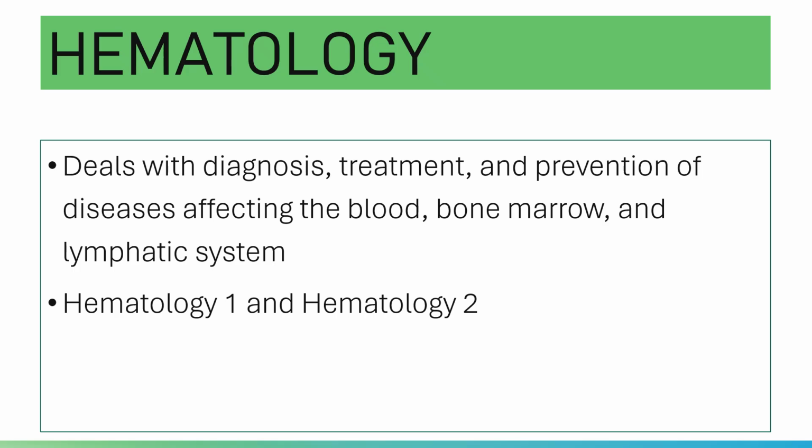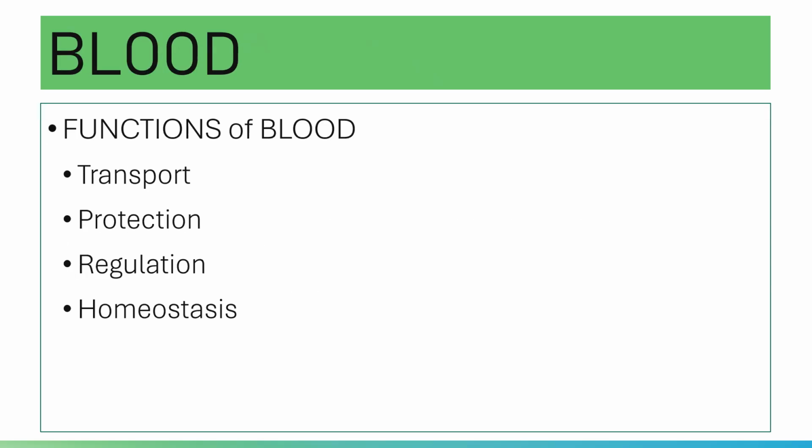Again, under hematology, we will learn about blood and its components, the cells. Aside from that, you will assess hemostasis and coagulation, and you will also do a bit of bone marrow studies. Hematologic malignancies and anemias will also be discussed in hematology. Please note that in hematology, your main specimen, or your main study, is blood. Anyway, let's take a look at the functions of blood.